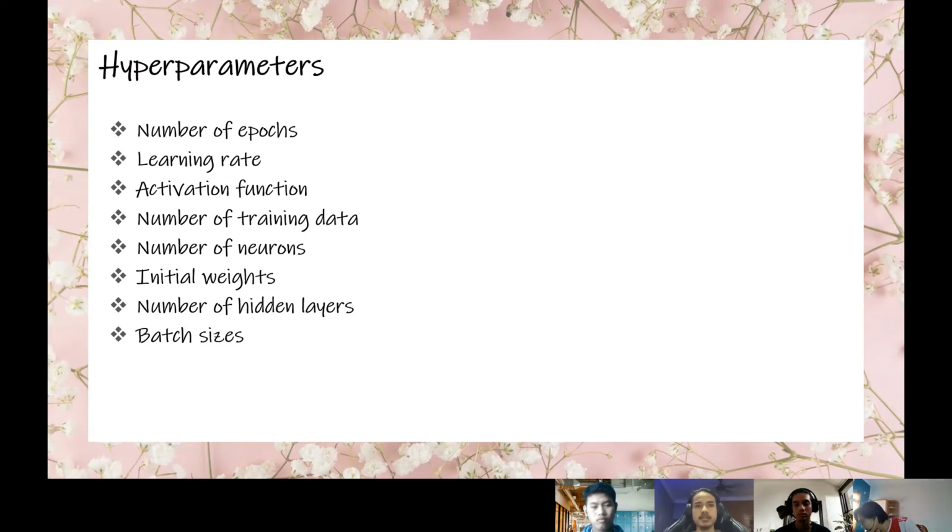Number of training data is the initial set of data used to help a program understand how to apply technologies like neural networks to learn and produce sophisticated results. Number of neurons are mathematical functions that model the functioning of a biological neuron. Next, initial weight is a parameter within a neural network that transforms input data within the network's hidden layer. Number of hidden layers are located between the input and output of the algorithm. And lastly, batch size. Batch size is the number of samples processed before the model is updated.